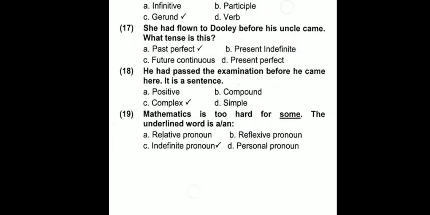Then number 16. Is the exhibition worth visiting? The underlined word is an infinitive. Infinitive is used after to. When we use to before a verb, that is an infinitive. Participle, gerund or verb. In this case, visiting is not being used as a verb. It is either a participle or a gerund. What is a participle? It is a verb plus ing and used as an adjective.